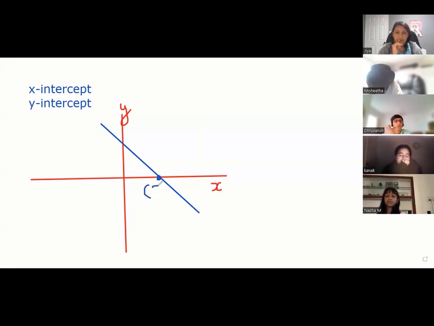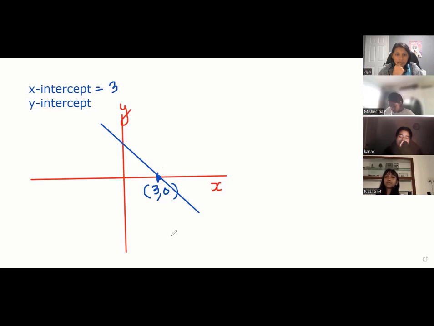Suppose it's cutting at point 3, 0. So it is 3, 0, x is 3, y is 0, right, everybody? So x-intercept is that point on the axis where it cuts the x-axis. So your x-intercept is 3. It's cutting at x equal to 3, right or not?